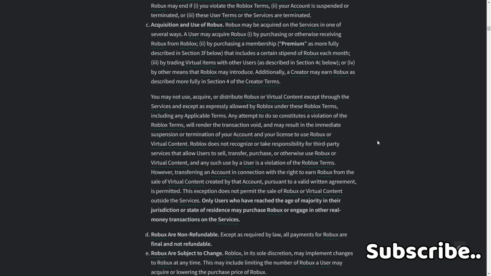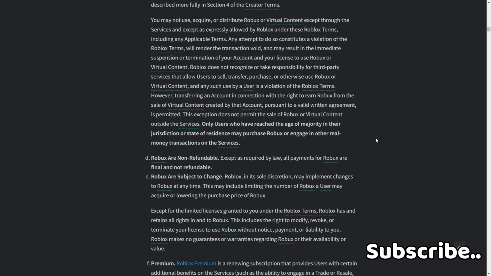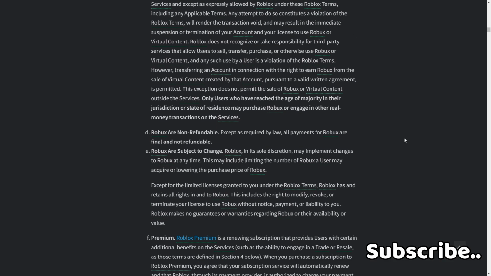However, transferring an account in connection with the right to earn Robux from the sale of virtual content created by the account pursuant to a valid written agreement is permitted. This exception does not permit the sale of Robux or virtual content outside the services. Only users who have reached the age of majority in their jurisdiction or state of residence may purchase Robux or engage in other real money transactions on the services. D. Robux are non-refundable except as required by law.